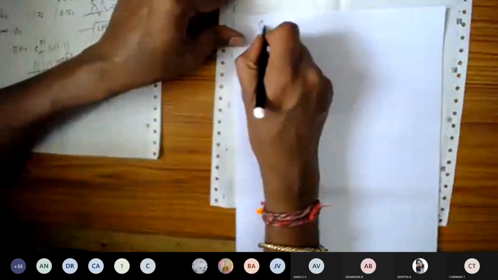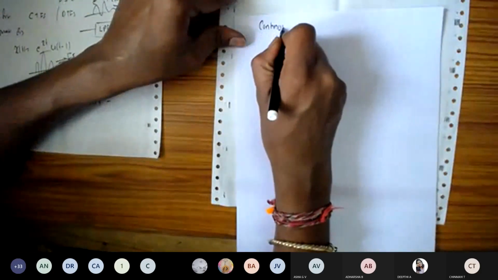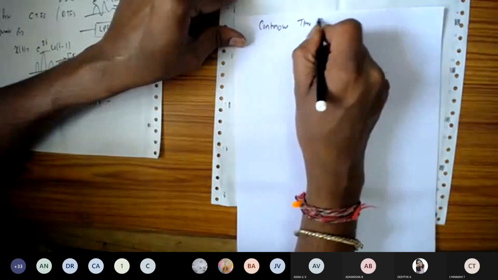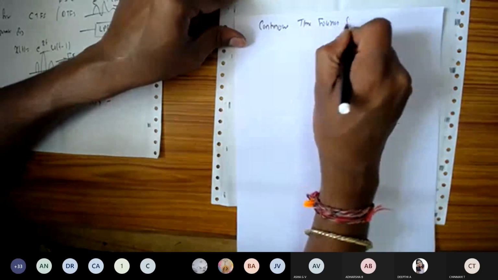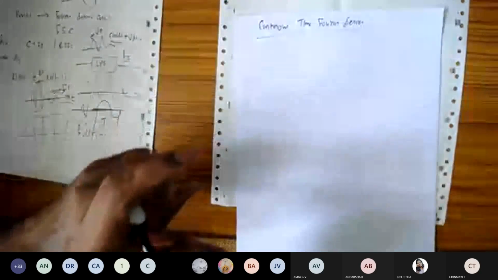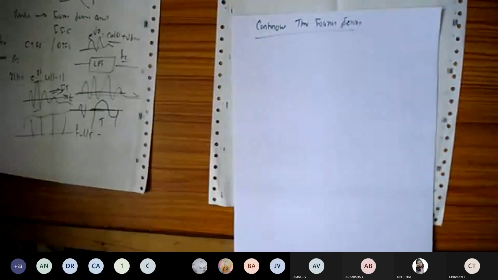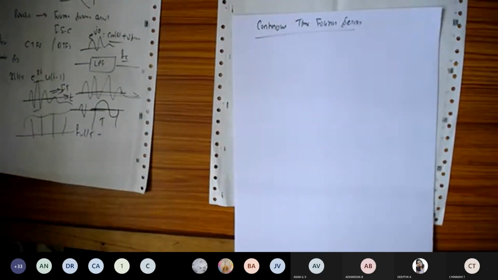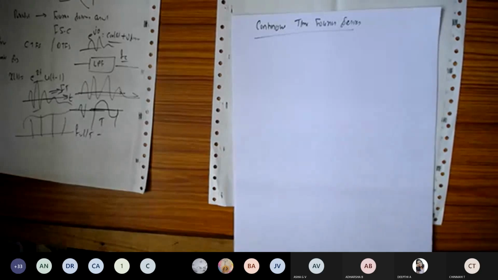Now let us go for the Fourier series applications. You can take the continuous time Fourier series. The Fourier series was derived by the scientist Joseph Fourier.